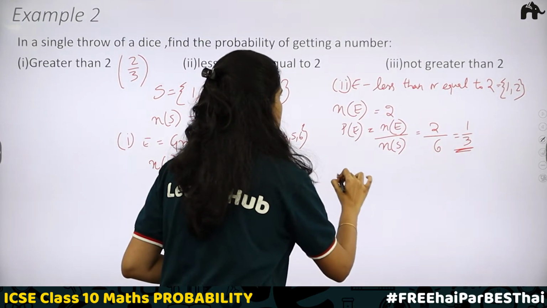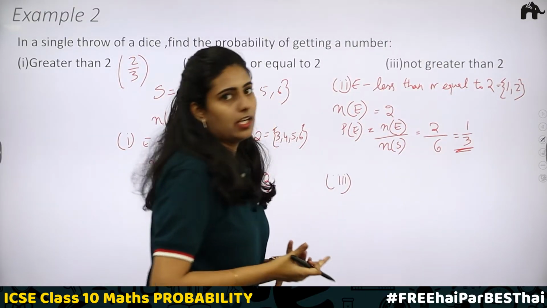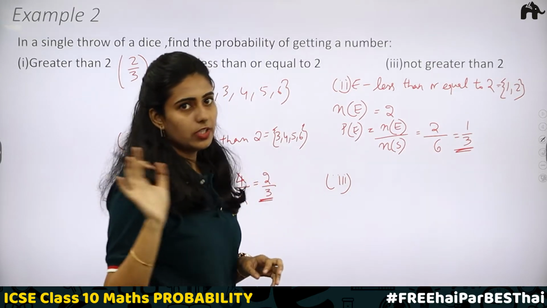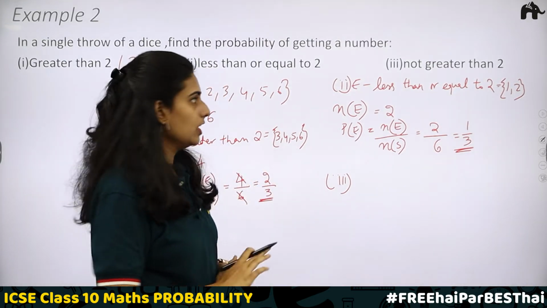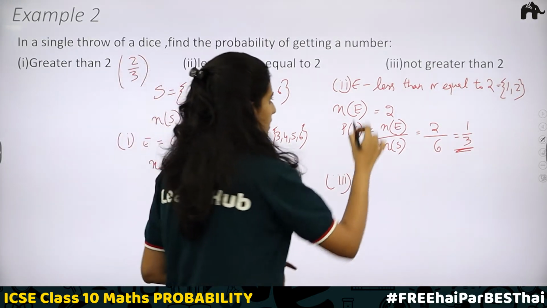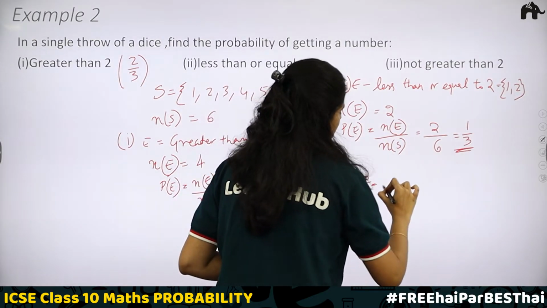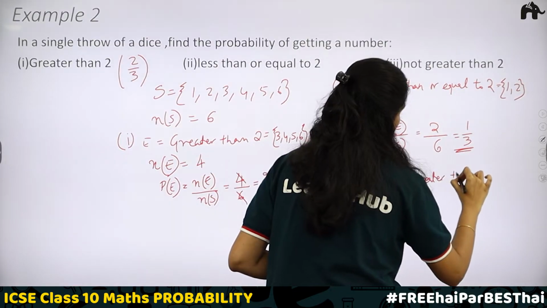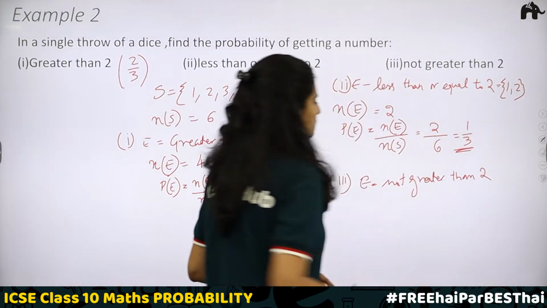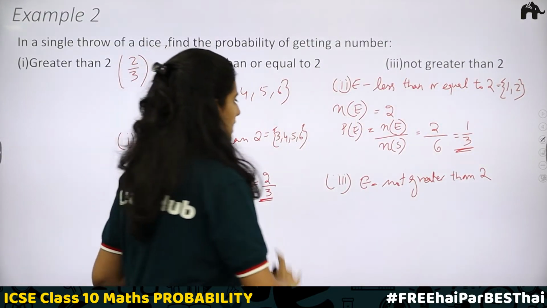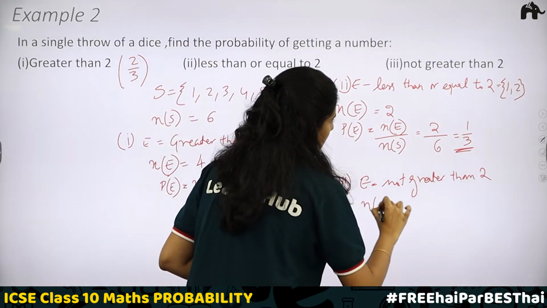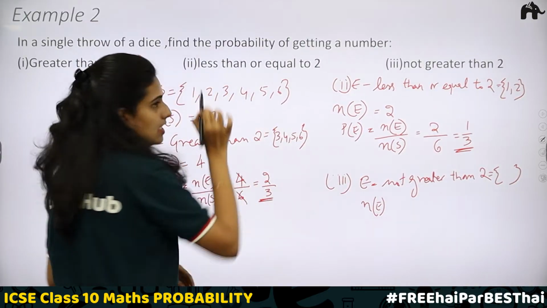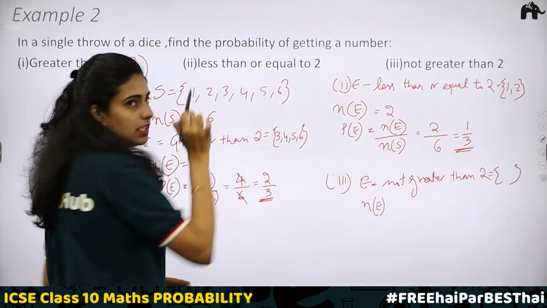What about the third case? Not greater than 2. Not greater than 2 means less than 2, and equal to 2 can be included. It should not be greater than 2. In this case, what are the possible outcomes? 1 is less than 2 and 2 is equal to 2.